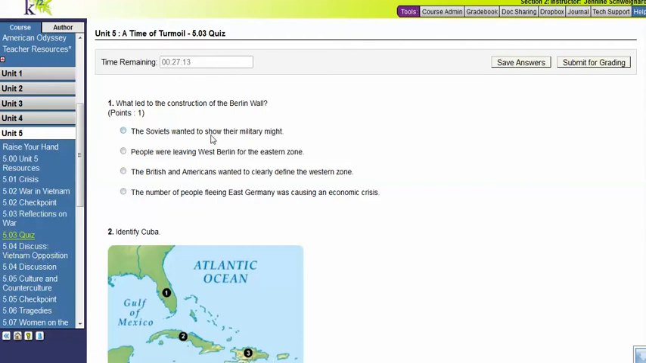Number 1, what led to the construction of the Berlin Wall? The Soviets wanted to show their military might. People were leaving West Berlin for the Eastern Zone. The British and Americans wanted to clearly define the Western Zone. Or the number of people fleeing East Germany was causing an economic crisis.